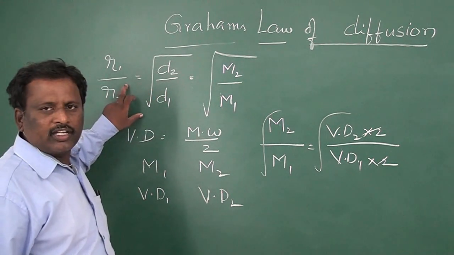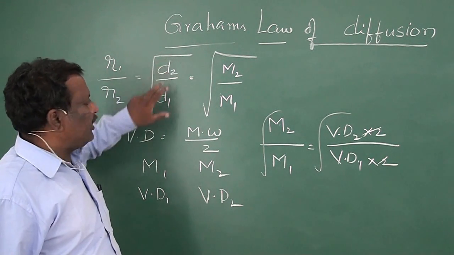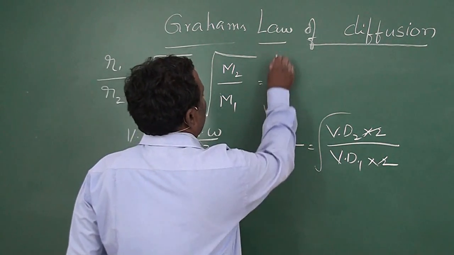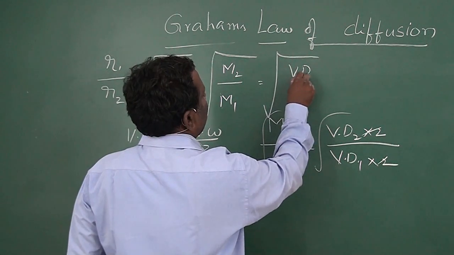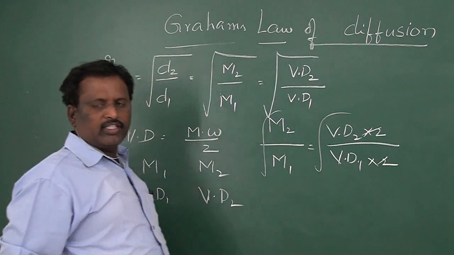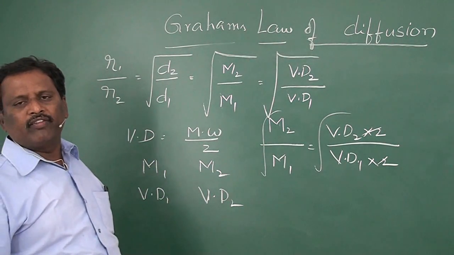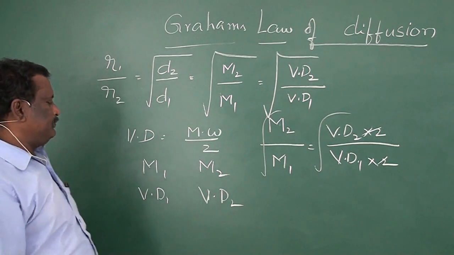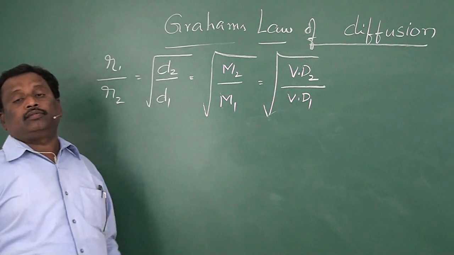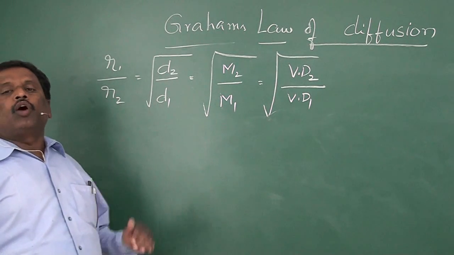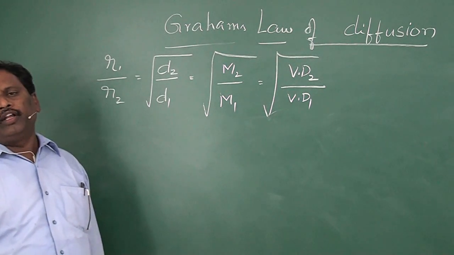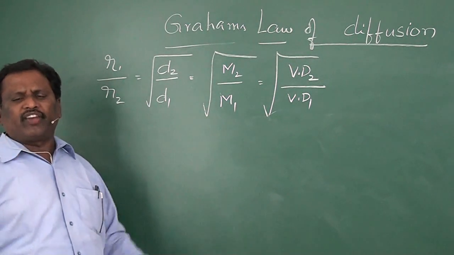We already have the relation that R1 by R2 is equal to root of d2 by d1, is equal to root of M2 by M1, is equal to root of Vd2 by Vd1, where Vd2 is the vapor density of the second gas and Vd1 is the vapor density of the first gas. Now, rate of diffusion, we have already discussed that. Rate of diffusion is the volume of the gas that diffused in unit time. Now, let us consider two different gases.